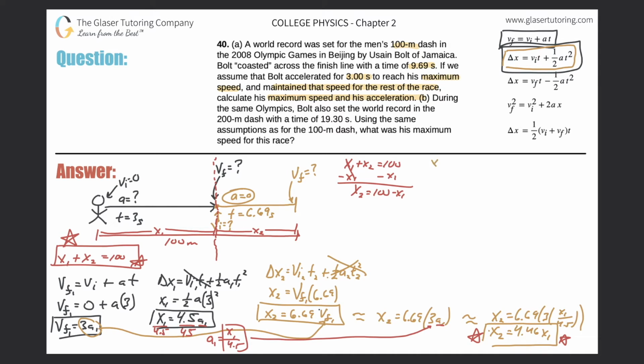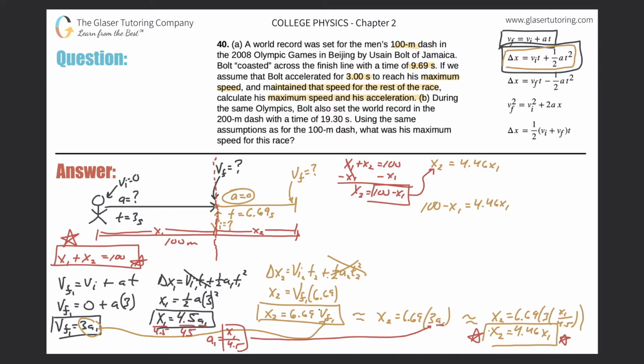We said x2 is equal to 4.46 x1. So now look what I can do. Since this term equals x2, I can just plug it in. And lo and behold, now I have 100 minus x1 is equal to 4.46 x1.